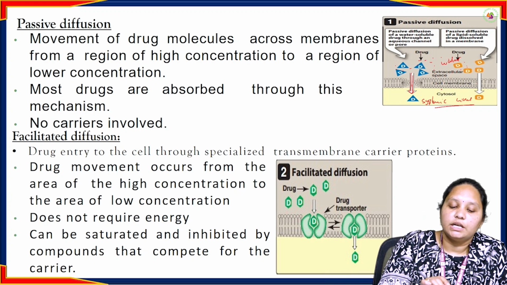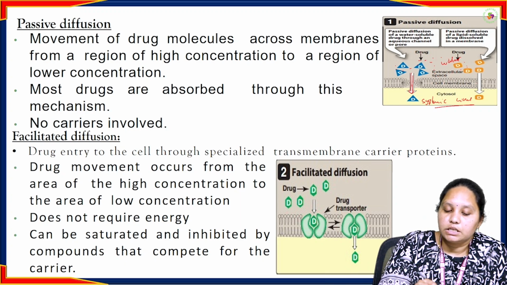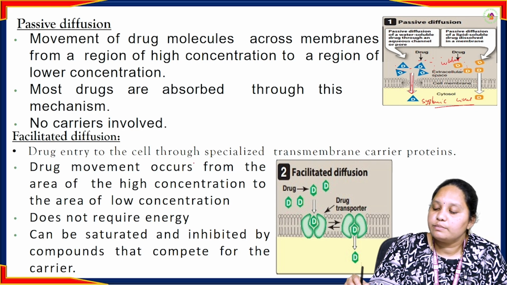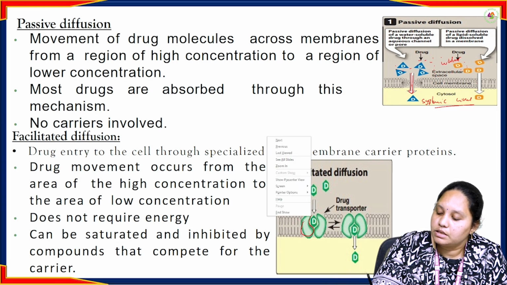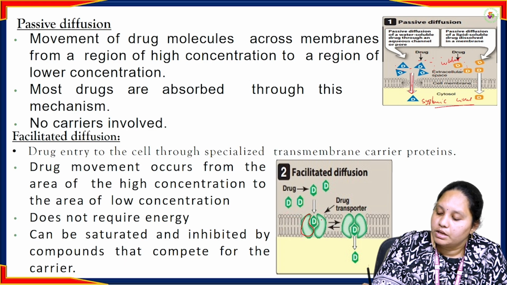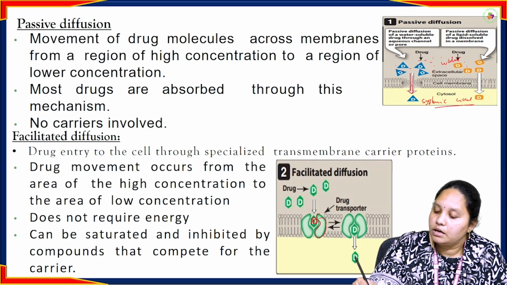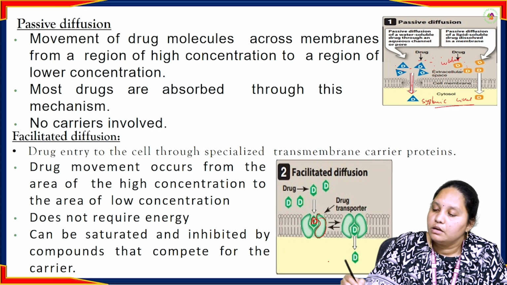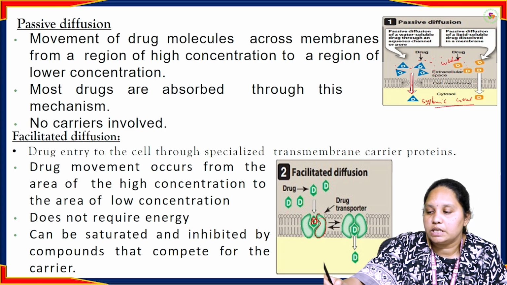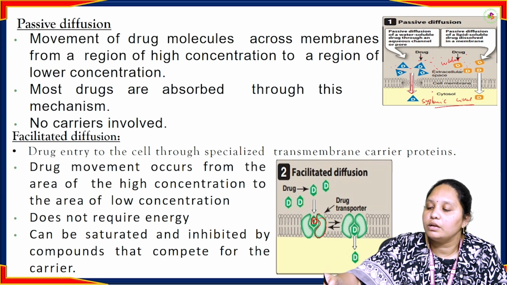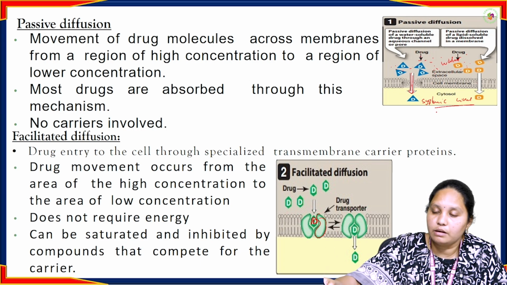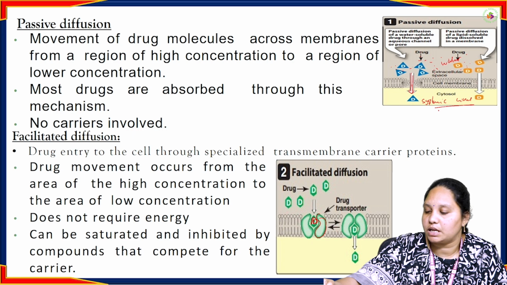And next, the facilitated diffusion process. The drug enters the cell through specialized transmembrane carrier proteins. See here, the carrier protein is there. This is called a carrier protein. Facilitators will be there, and with the help of these facilitators, the drug molecule crosses the membrane. In passive diffusion, the drug is completely dissolved and slowly, one by one, molecules cross the barrier and enter the systemic circulation.